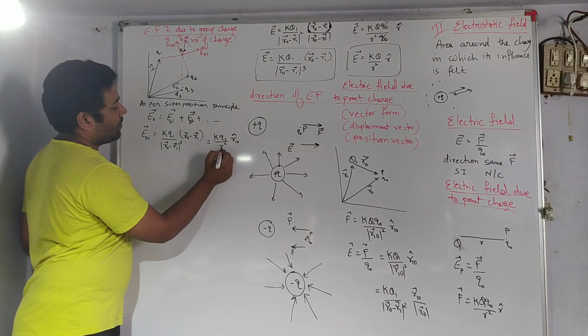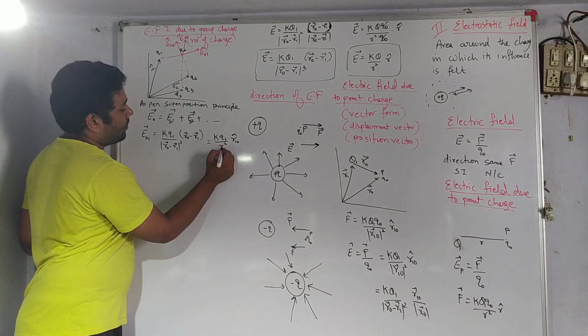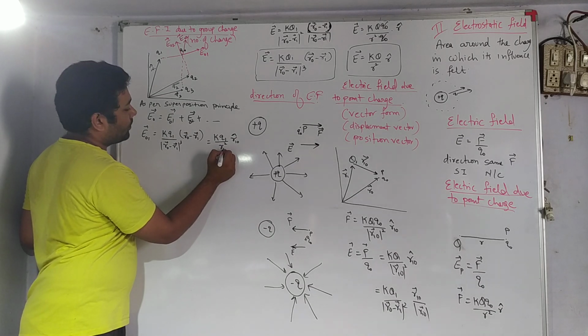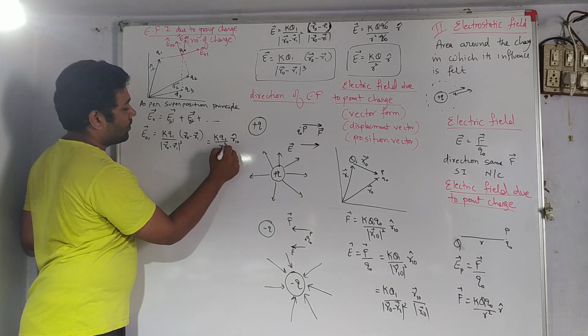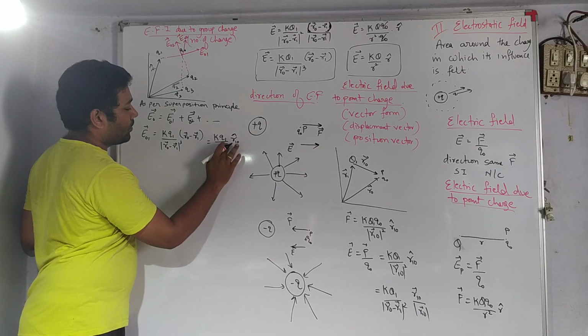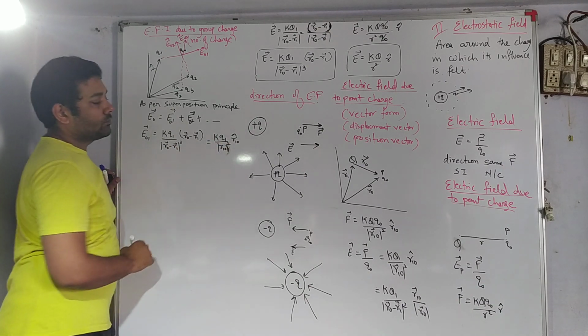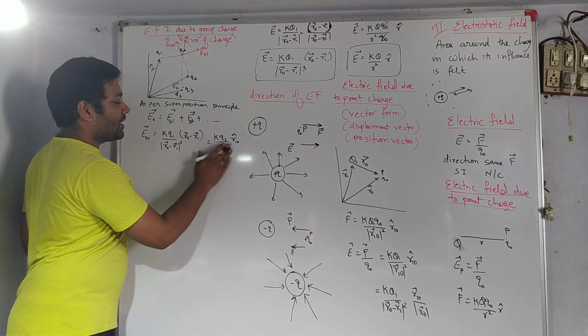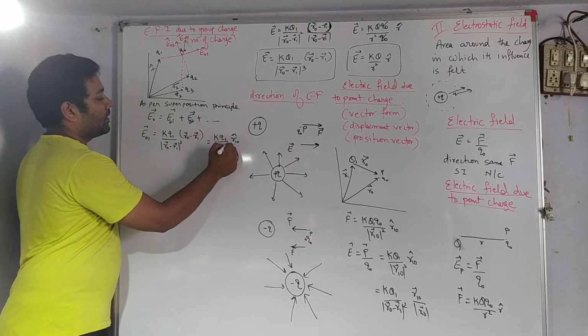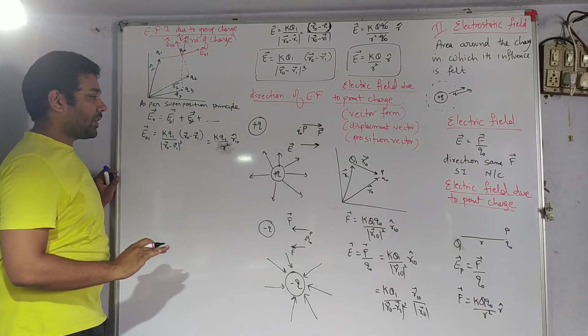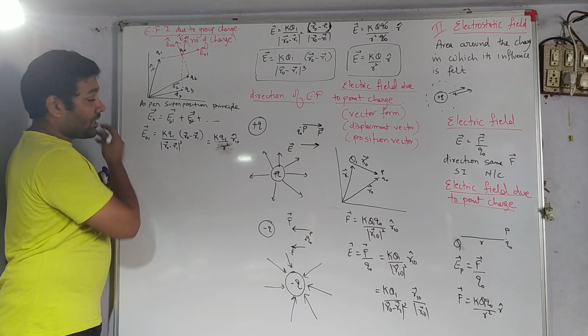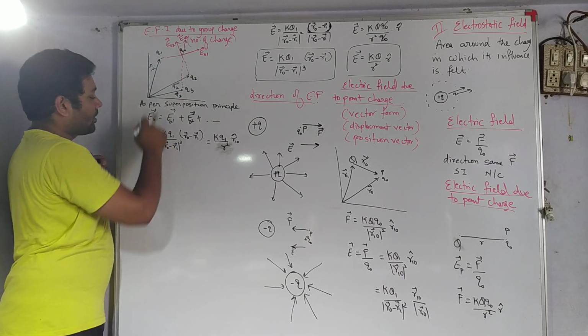You can write that as R, the position from 1 to 0, so R10 square. You can write it in modulus format, or let us keep it simple as a distance R. The distance R is already given in magnitude terms. So this is the electric field intensity on 0 due to 1.